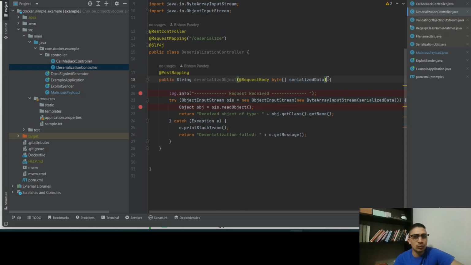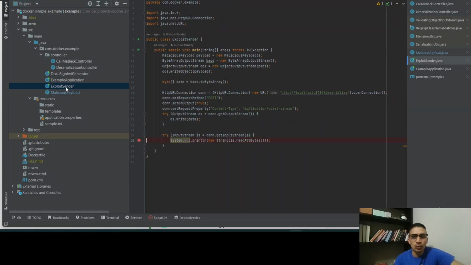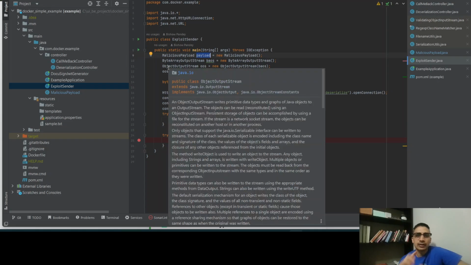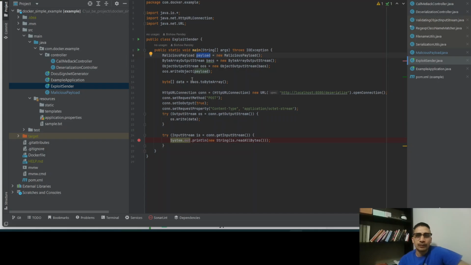And also one thing to note here, right? The payload is bytes itself. So that's what we're sending. So we'll use the good old connection settings to send it. You could use RestTemplate or even fancier ones for Java. So what we are doing is we will create an instance of the malicious payload, put that payload in the byte array output stream, and build that payload so we can send it to the output stream. And then this payload output stream would be the API call.